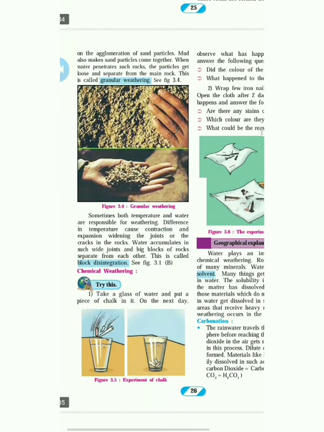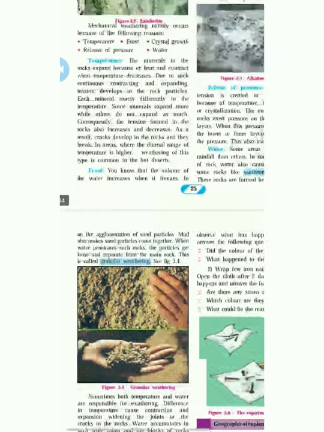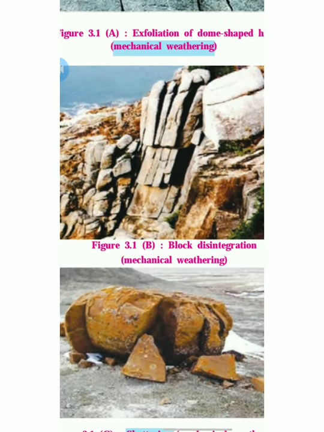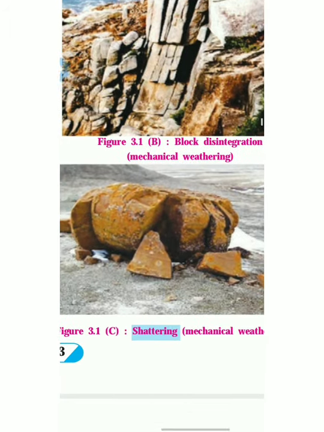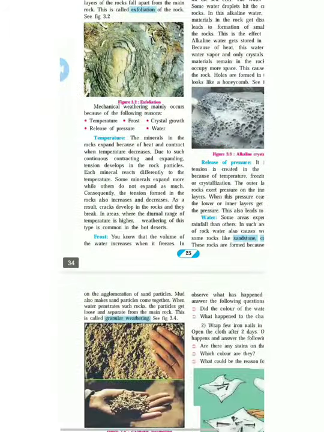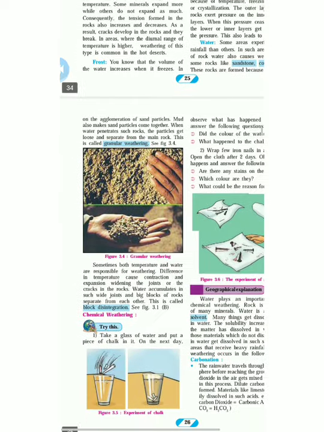See this. Sometimes both temperature and water are responsible for weathering. Difference in the temperature causes contraction and expansion, widening the joints or the cracks in the rocks. Water accumulates in such wide joints and big blocks of rock separate from each other. This is called block disintegration. See this picture. When the weathering happens and water gets into the stone, this creates block disintegration. They separate the stones. Integration means joining, and disintegration means making them separate.